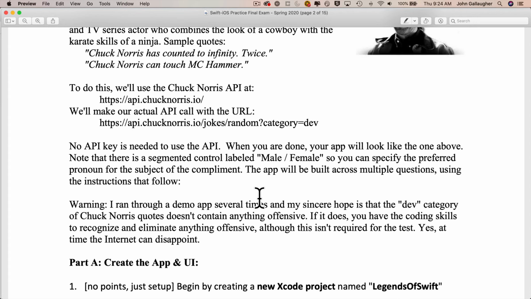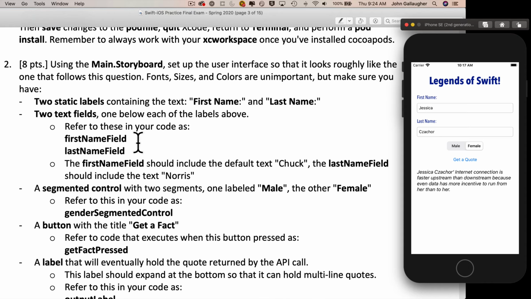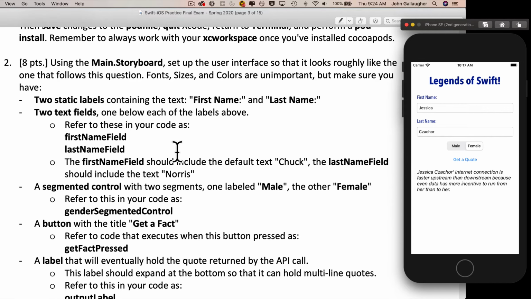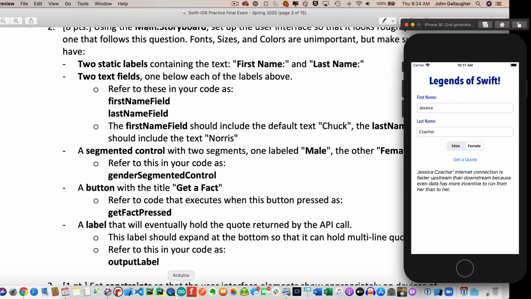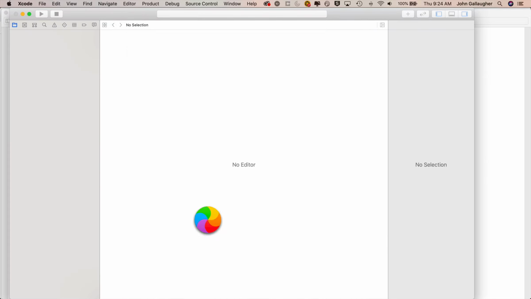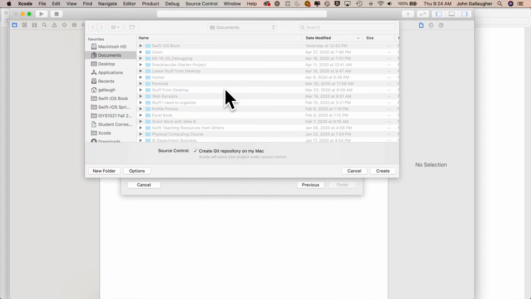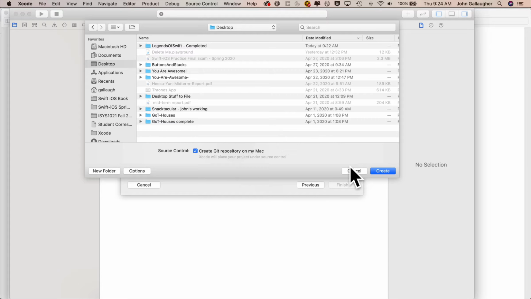So the next part of the exam has us build out the user interface. This is what it should look like. You can pause here to try to give the question a shot on your own, or we can build it together. So first things up, let's create a new Xcode project. We'll launch Xcode. It's going to be a single view app. The product name will be Legends of Swift. Make sure that we're working on the storyboard here. Click Next. I'm going to create mine right on the desktop.